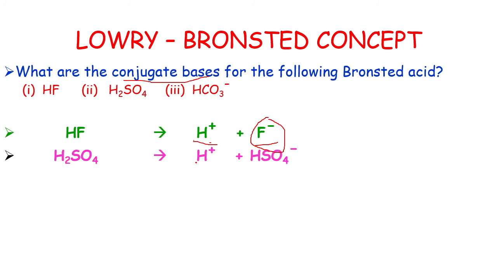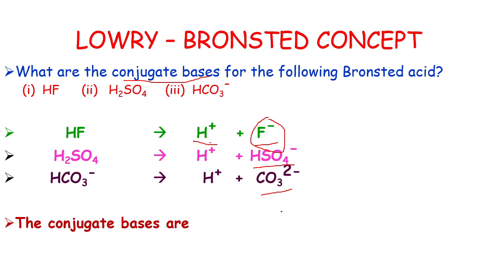If you remove one proton from sulfuric acid, the remaining is the conjugate base. Now take the bicarbonate ions. We remove one proton, the remaining CO3 2 minus is the conjugate base. So the conjugate bases for the following Bronsted acids are F minus, HSO4 minus, CO3 2 minus. Do you understand, students? They are asking the conjugate bases. So from the given substance we remove one proton, the remaining part is the conjugate base.